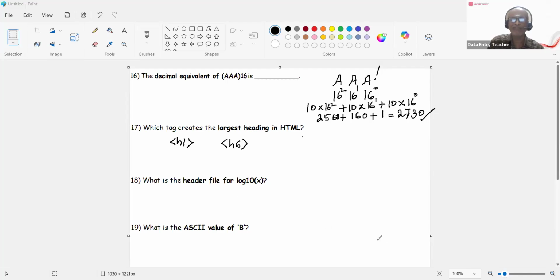So what is the header file for log x base 10? Math header file. So what is the ASCII value for B? It's nothing but, ASCII value of A is 65, capital letter, right? So B is 66. These are the answers for this. So we answered 19 questions. So now let's go on to the 20th question.